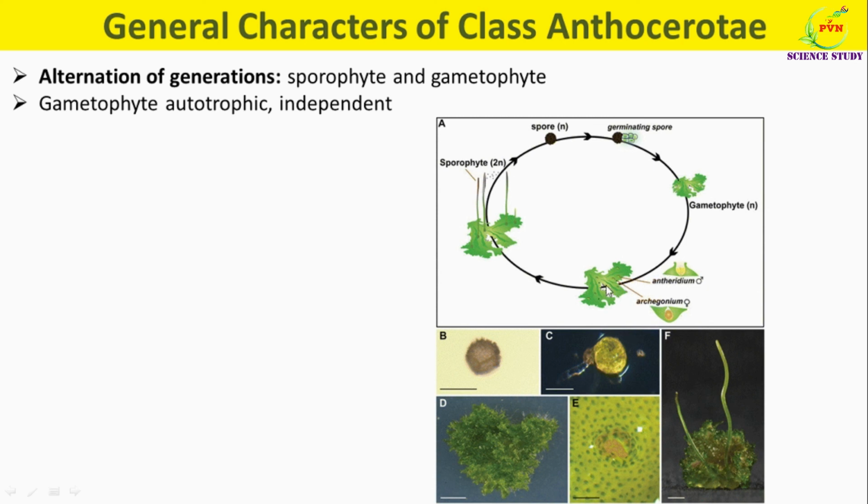These male and female gametes fuse together by the process of fertilization and a diploid sporophyte is formed. The sporophyte is partially parasitic on the gametophyte and is differentiated into foot and capsule. Thus, the two distinct phases, the haploid gametophyte and the diploid sporophytic generation, alternate with each other.